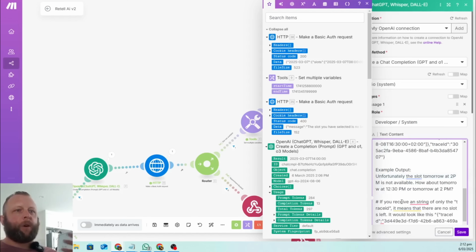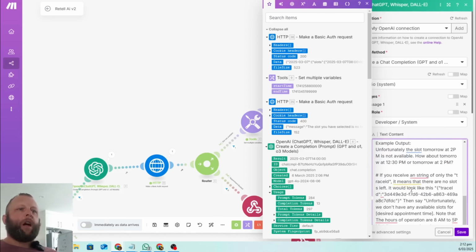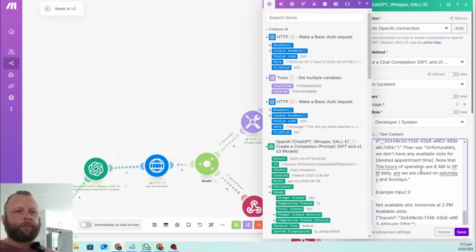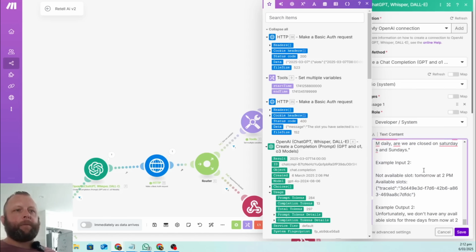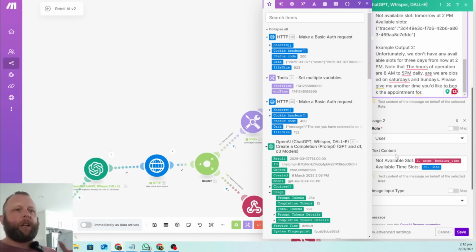Unfortunately, the time slot tomorrow 2 p.m. is not available. However, these times are available. If you receive a blank string, it means that there are no slots available at all, so you just say that there are no slots available. Just a bunch of examples, and then we give it a massive argument of the not available time slots that we had previously. Is that time available? Just give us a new date for it according to your data in here.